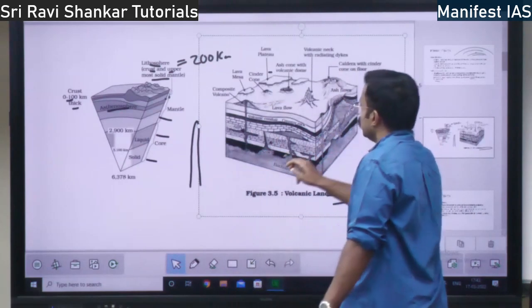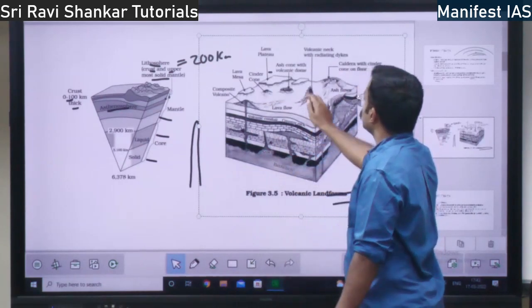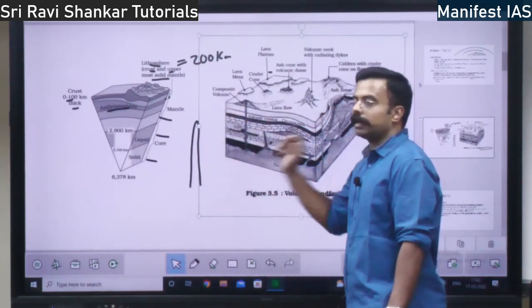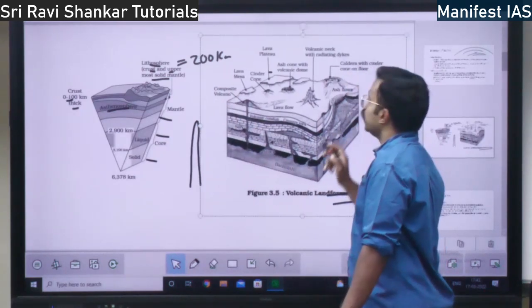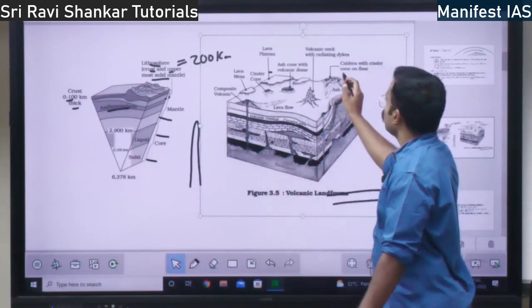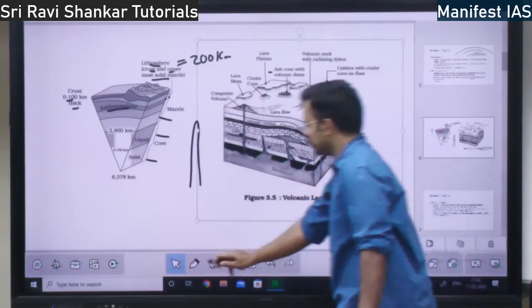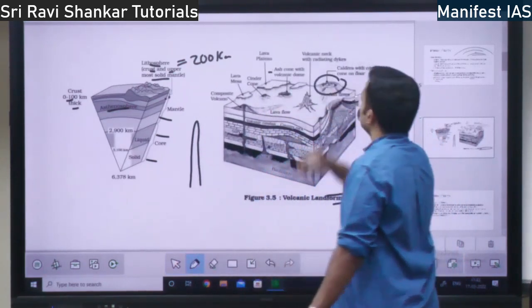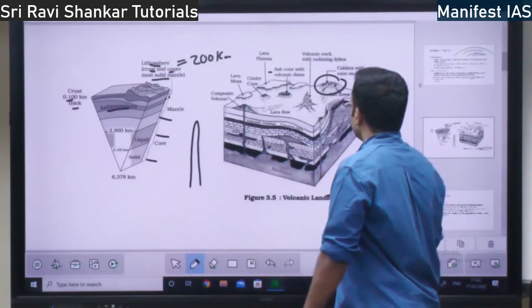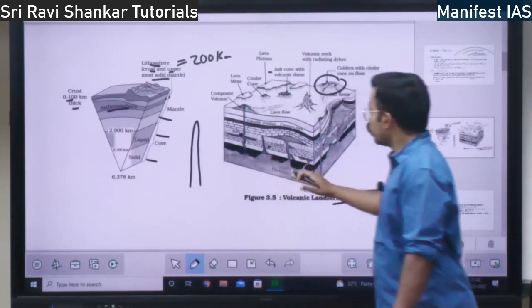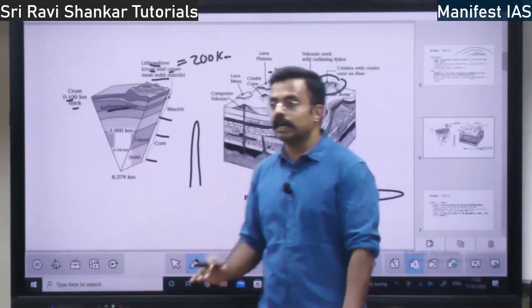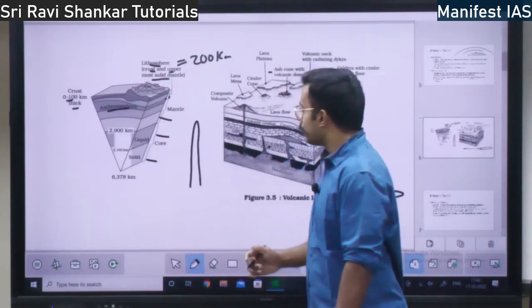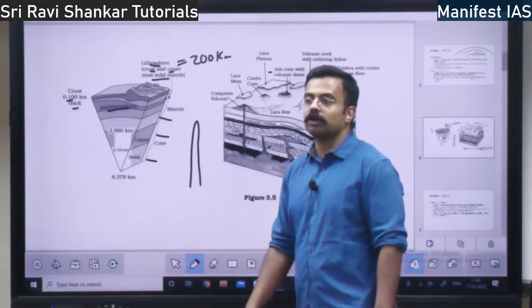Then dikes. See, a dike can be within the earth also, outside the earth also. A vertical landform, right? Then you have, I told you, calderas. Caldera lakes. Caldera landform is also there, right? Here. Then you have laccolith. See, above the batholith, if there is a horizontal landform within the earth, it is called laccolith.